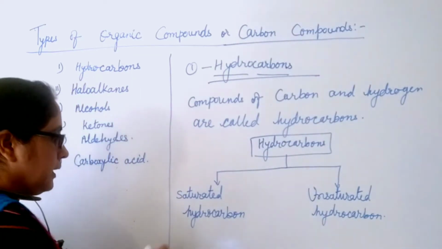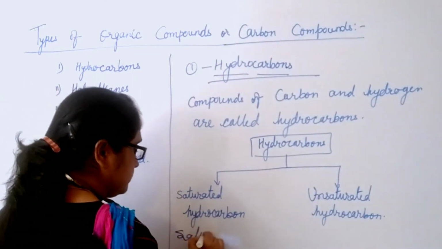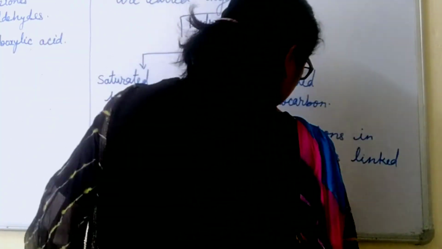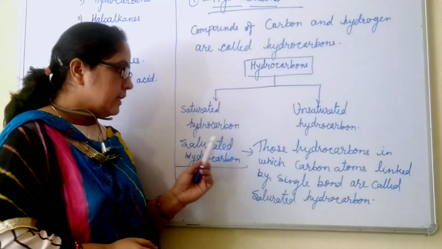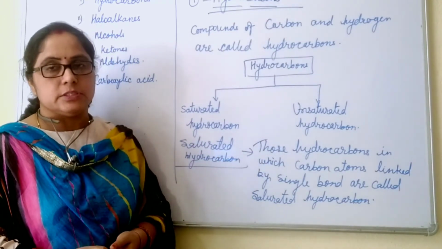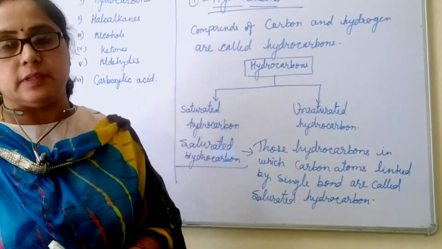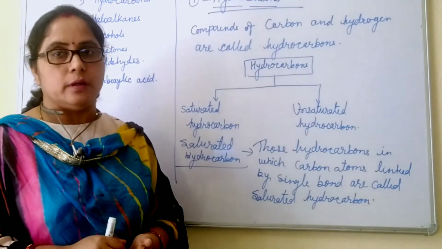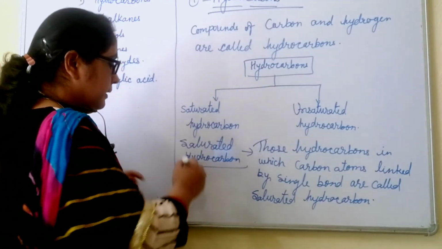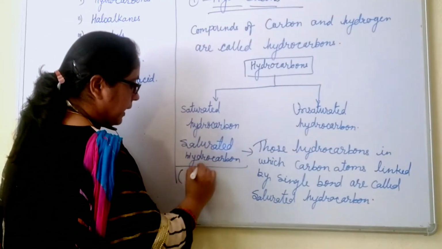Now what are saturated hydrocarbons? Those hydrocarbons in which carbon atoms are linked with each other by single bonds are called saturated hydrocarbons, and they are also called alkanes.